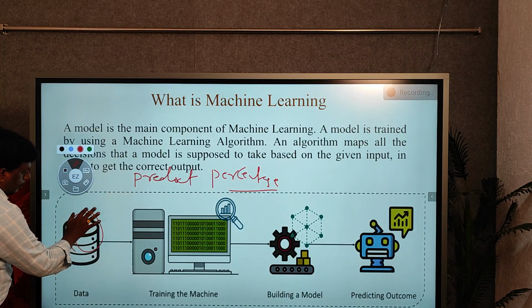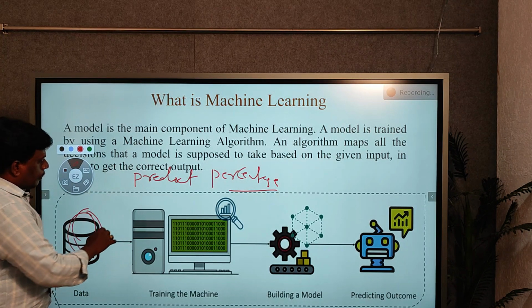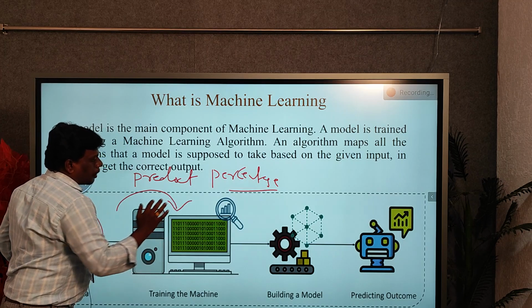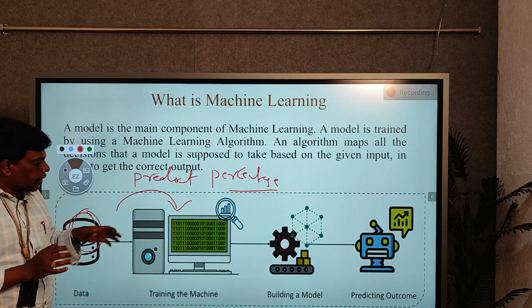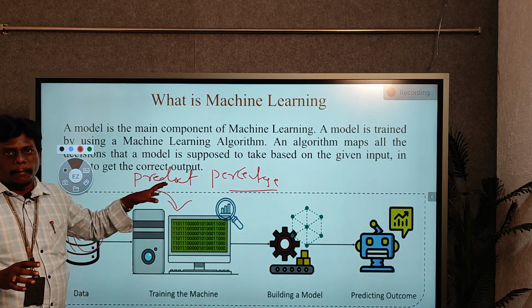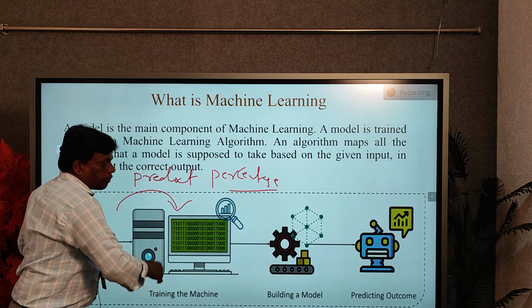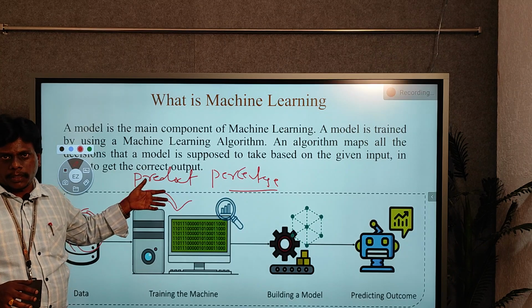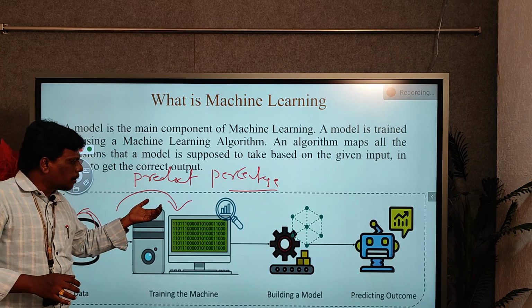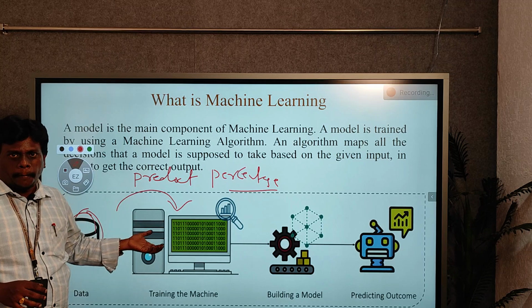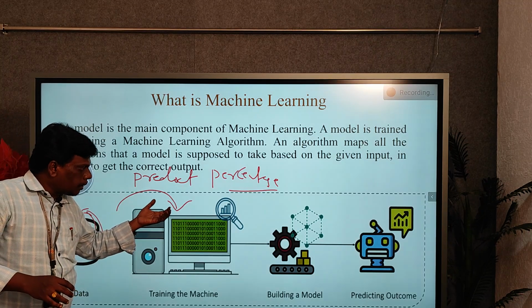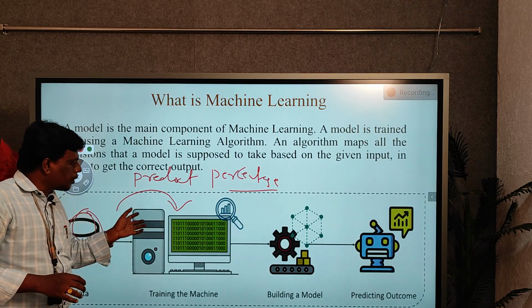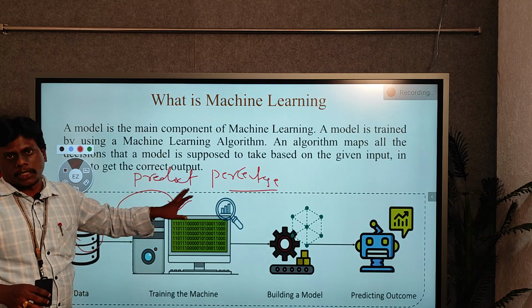So after taking the data, we give the training to the model based on the different kinds of machine learning algorithms. We have plenty of machine learning algorithms, and you choose the best algorithm for training, and based on that you give training to the machine.